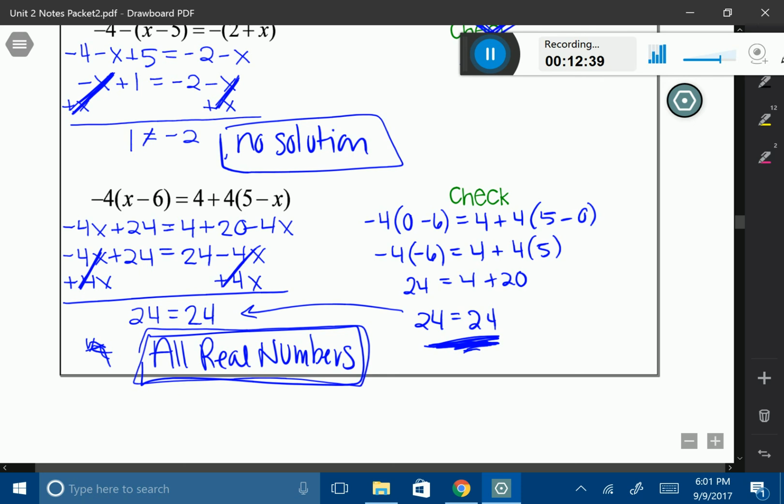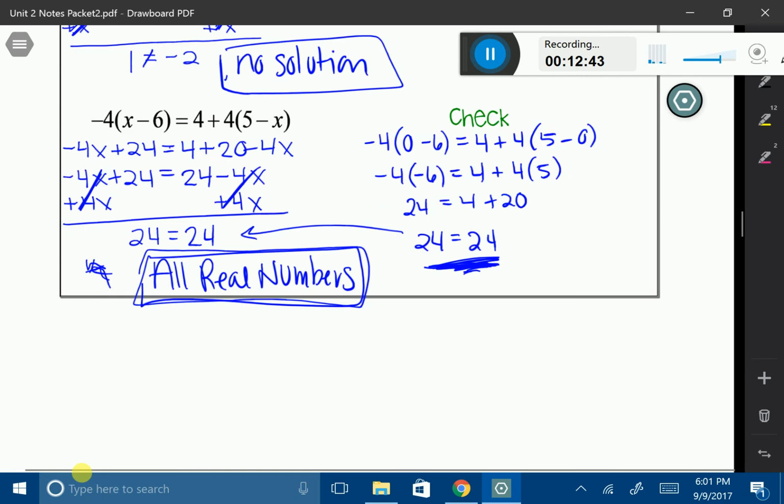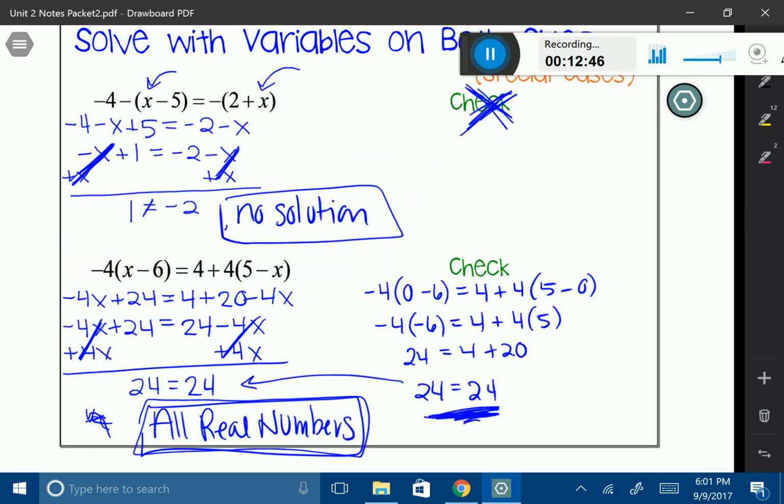You could always try 1 or 2 or something small to double check yourself. Okay, and that is the end of the lesson on variables on both sides.